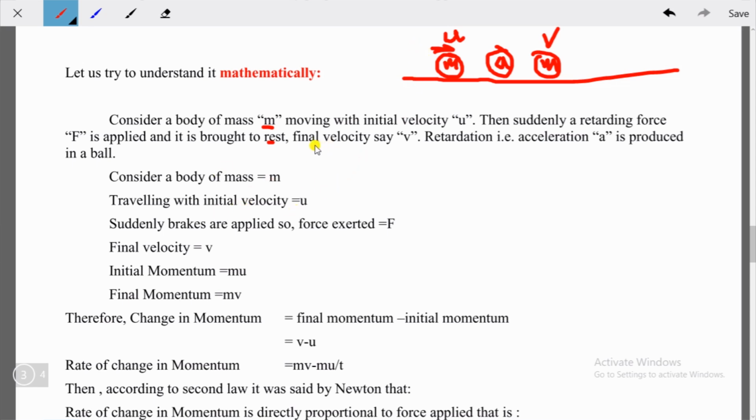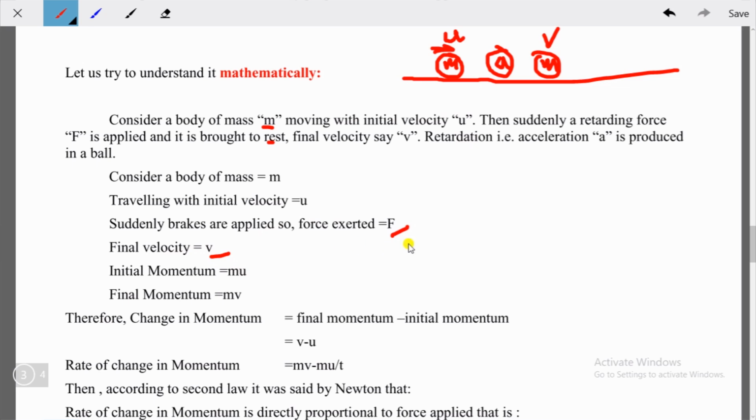So this is clear from this statement itself. Suddenly brakes are applied, so force exerted F. So some force is required to stop the motion of this object, isn't it? This retarding force we have denoted with F. Okay, then we have final velocity. What is the final velocity after applying the force? This is v.